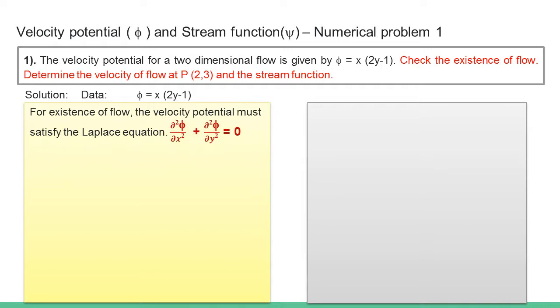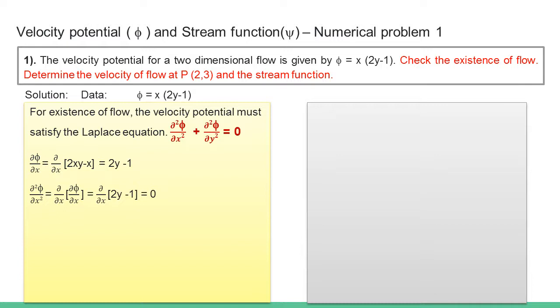the given velocity potential must satisfy the Laplace equation, that is, dou square phi by dou x square plus dou square phi by dou y square is equal to 0, because this is a two-dimensional flow. Differentiating phi with respect to x partially, and then going for the next derivative with respect to x, we get 0.